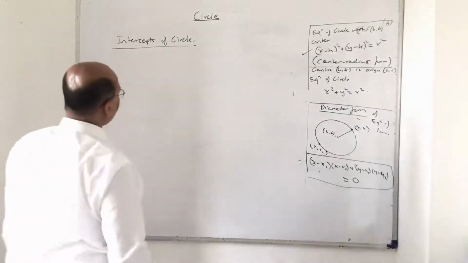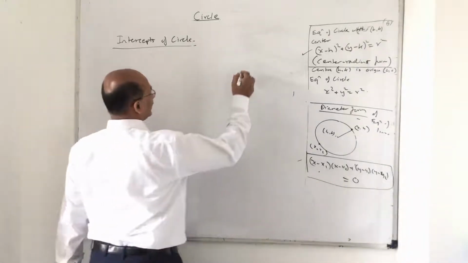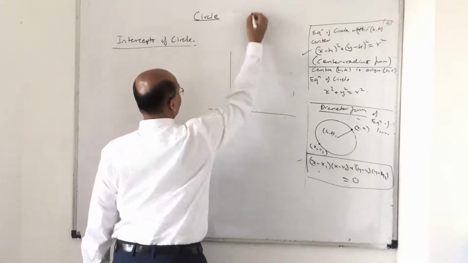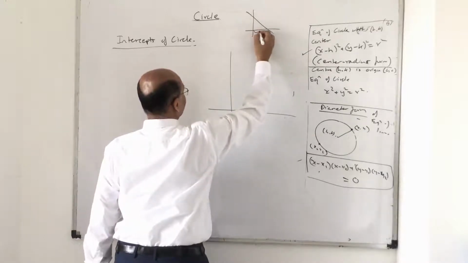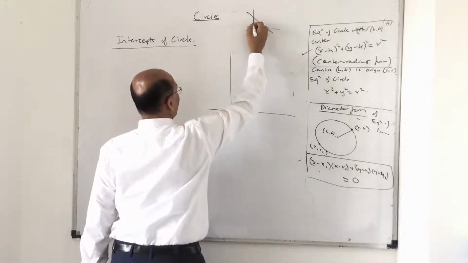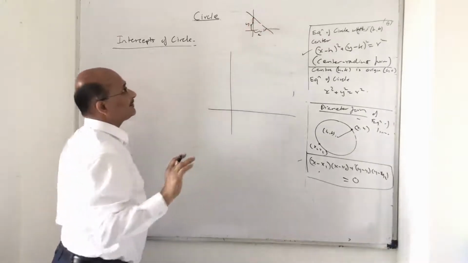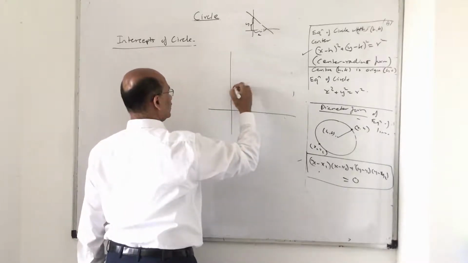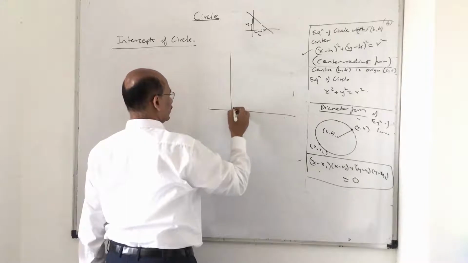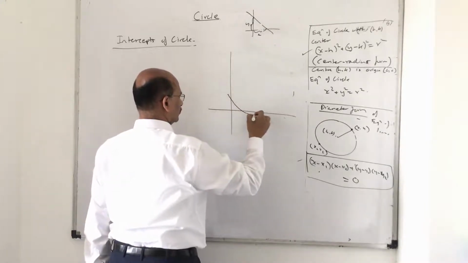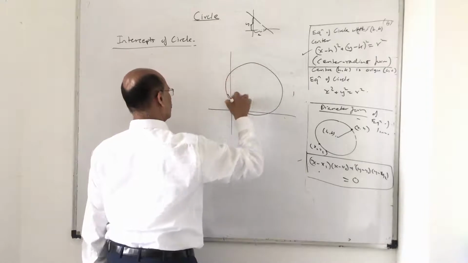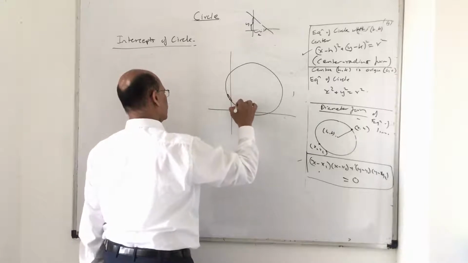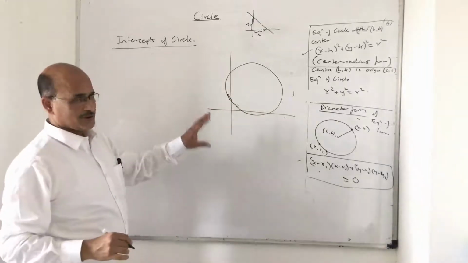Okay, let's take the next point, intercept of a circle. What is the intercept? Intercept means on the x-axis and y-axis. Remember in a straight line we had studied what is intercept: this is called the x-intercept and this is called the y-intercept, correct or not? Now here it is slightly different. Suppose the center is over here. Now I just draw the circle here. This is just a rough circle, not to scale, but pay attention.